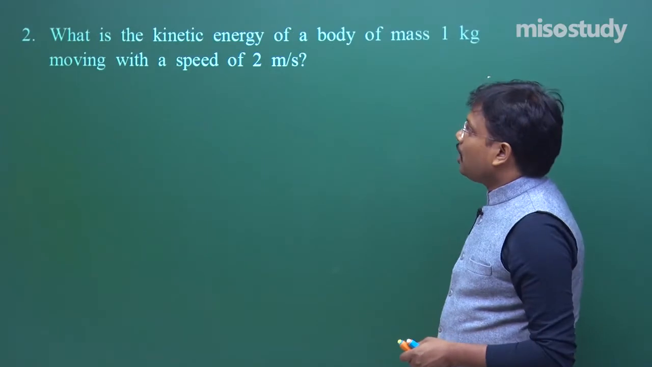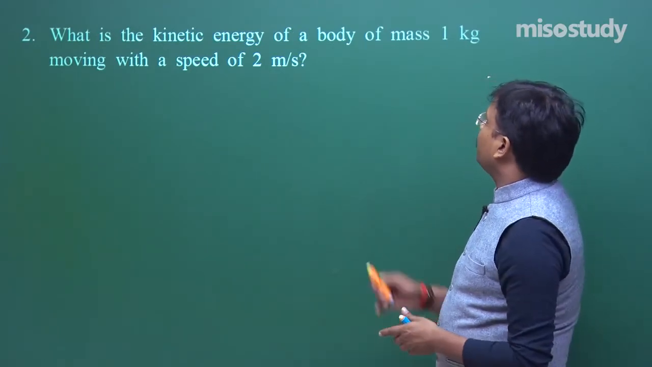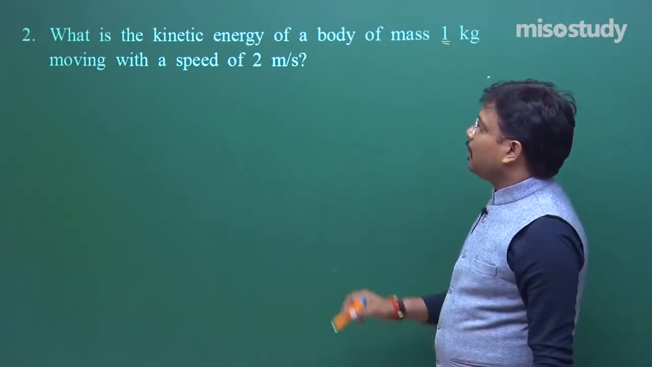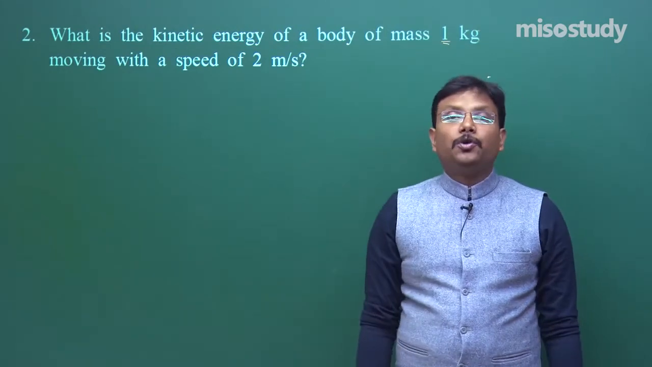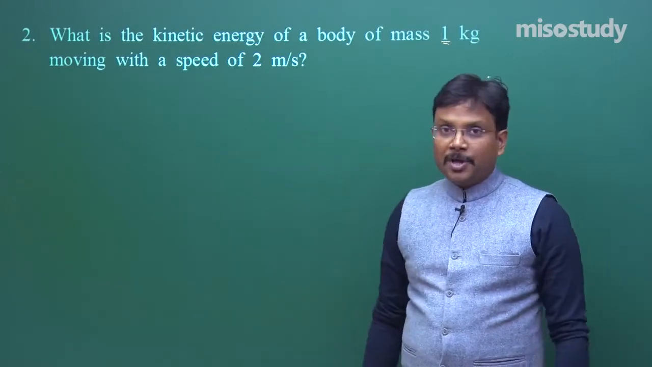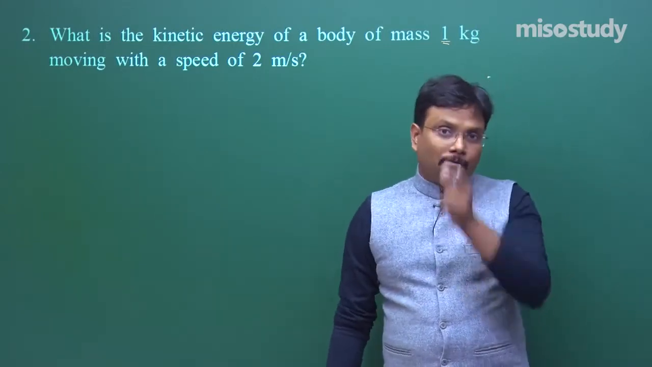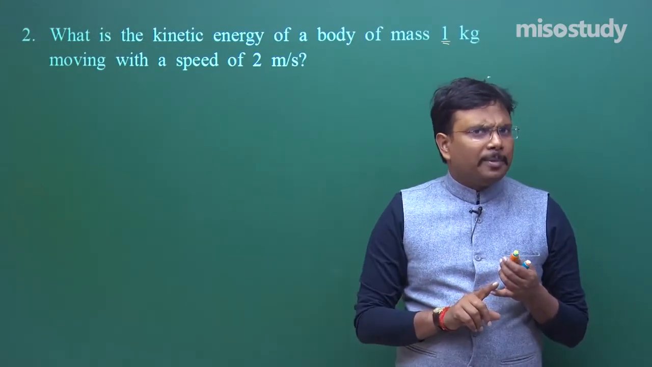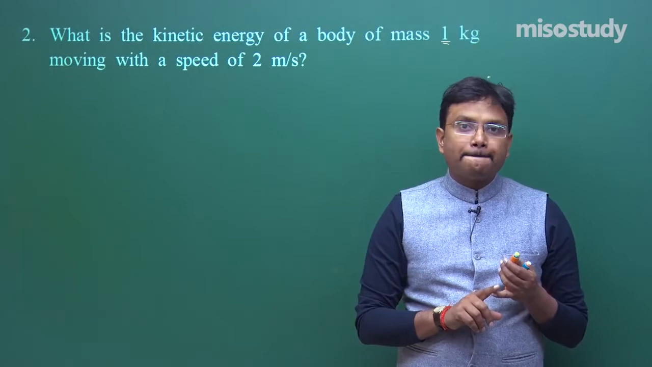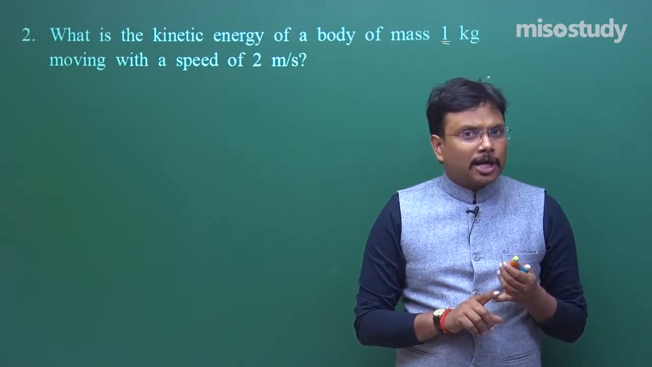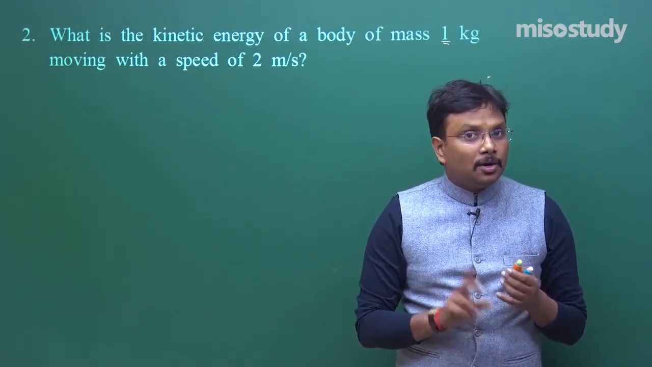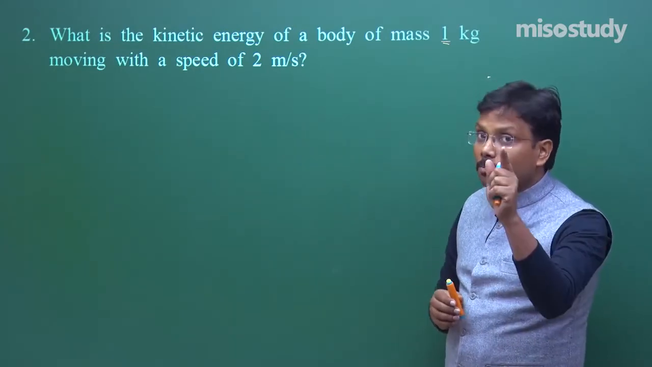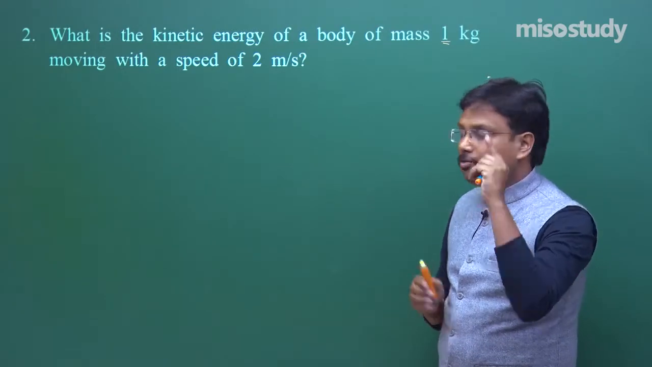Now it comes question number 2, and that too in the same category of very short answer type question. What is the kinetic energy of a body of mass 1 kilogram moving with a speed of 2 meter per second? This is a numerical problem, and they want to check 2 things. First, are you familiar with the formula? Second, is it possible for you to calculate properly? So first I have to write down the formula, then I will put the values and solve it.